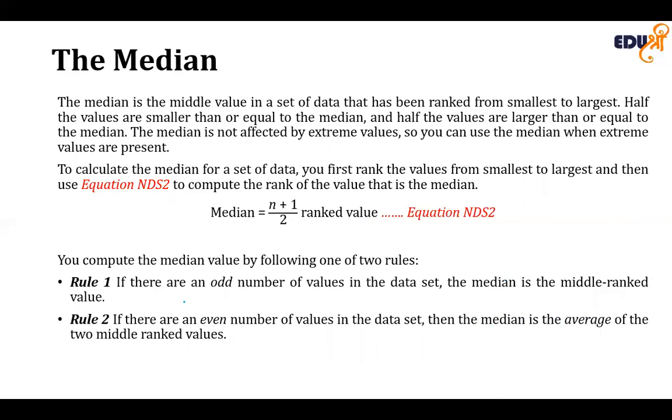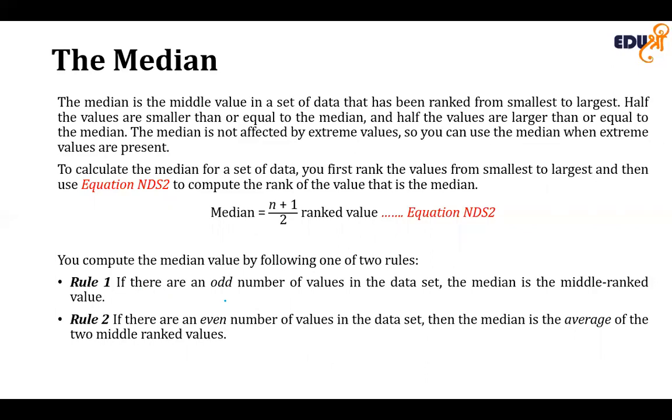Okay, now we have two rules here to compute the median. Rule 1 is that if the data set contains an odd number of values, the median is the measurement associated with the middle ranked value. Rule 2: if the data set contains an even number of values, the median is the measure associated with the average of the two middle ranked values.